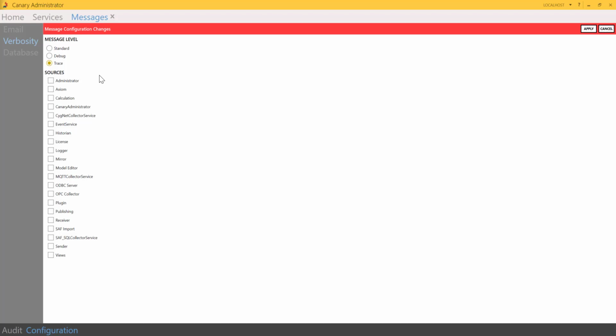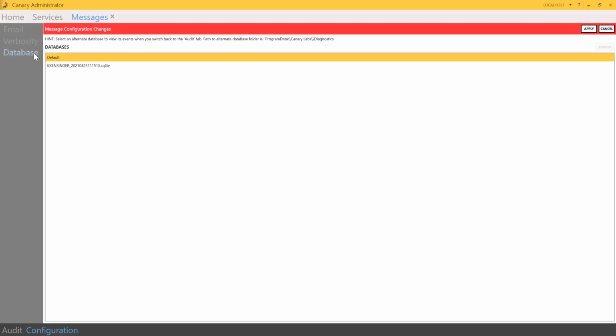The sources available will vary depending on the products installed, so your list may look slightly different than what you see displayed here. And remember to set it to standard for normal operation. The Database tab is only viewable when a message database has been exported into the default location. This allows support staff or Canary customer care team members to select an alternate database.